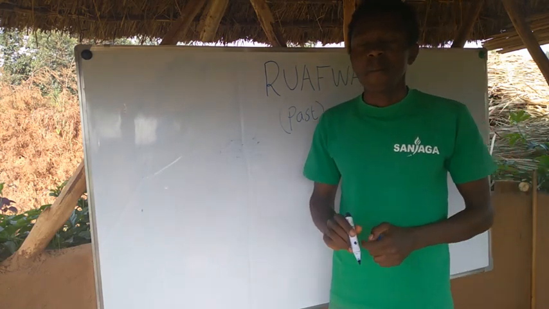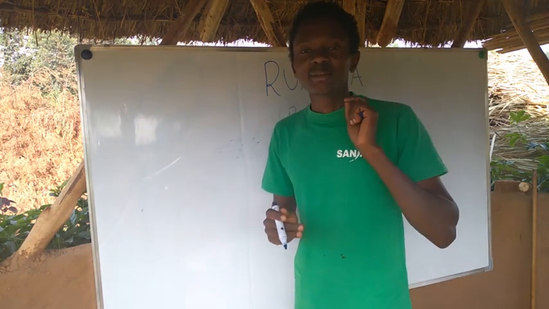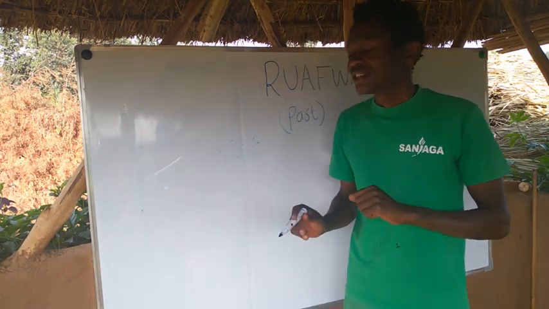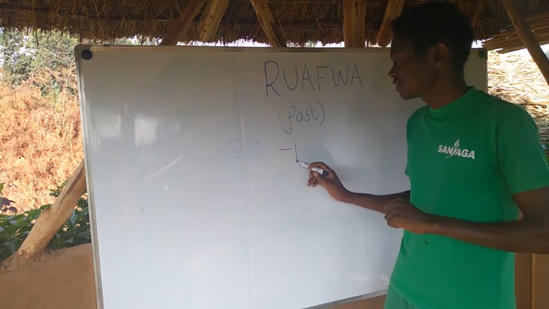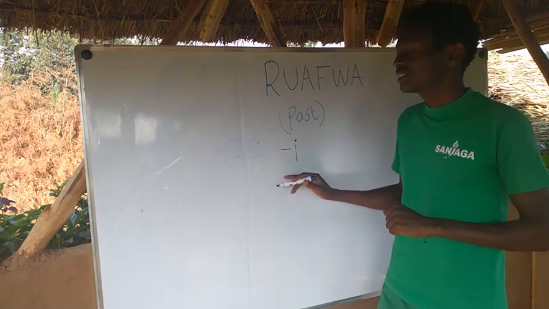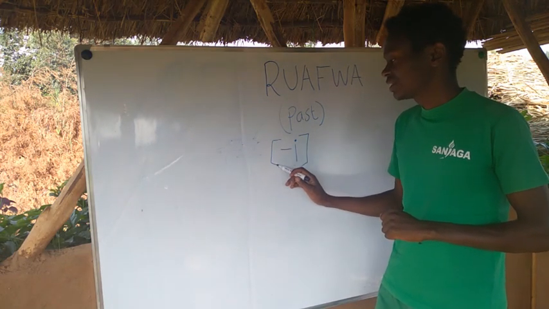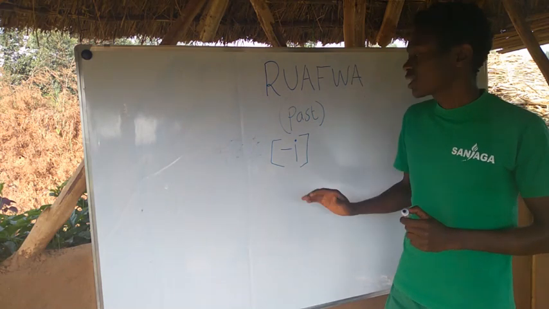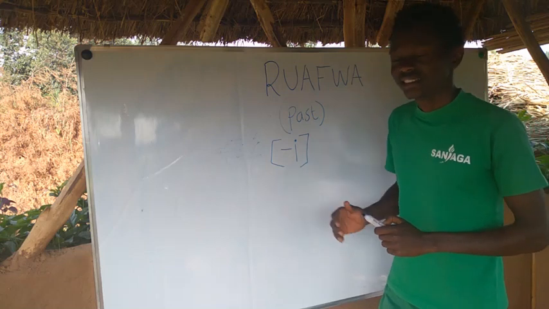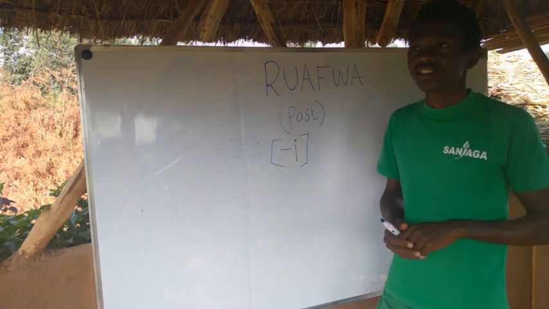For any verb, for us to know if it is in past tense, it must end with an I. Or in Rogōri, the I is known as E. Any verb that ends with an E is in past tense.